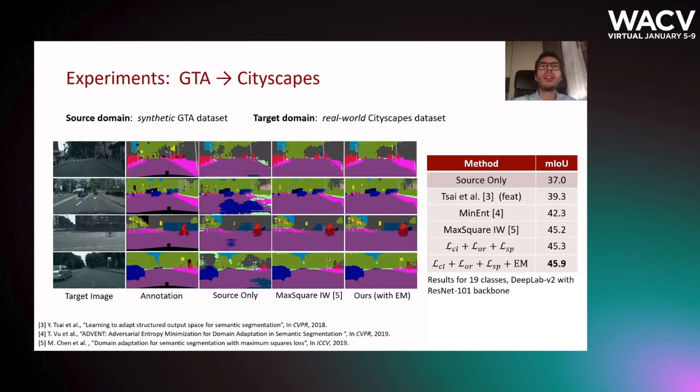a Cityscapes validation set. Our method brings a strong improvement with respect to the source-only training, as well as to the other competing approaches. In addition, our method in general leads to less noisy and more accurate segmentation maps, even on more difficult classes such as sidewalk, bus, or traffic sign.